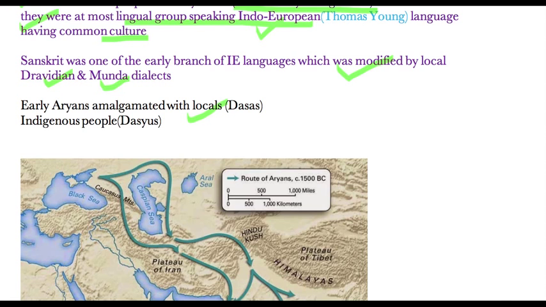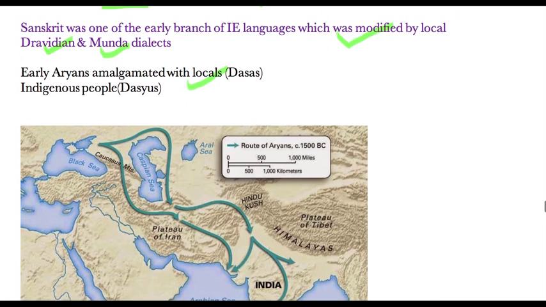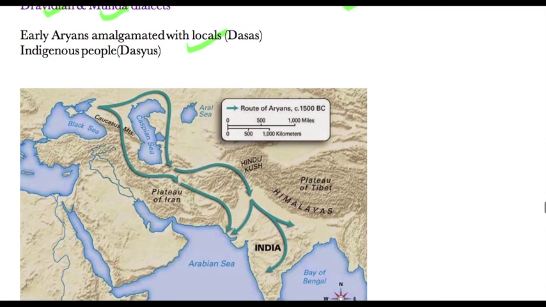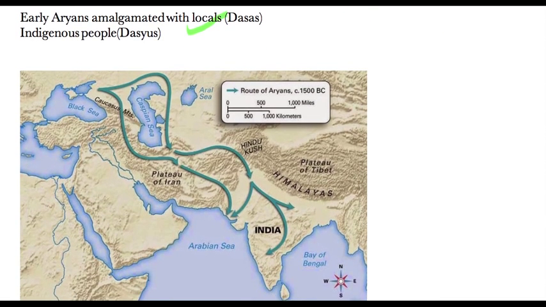When the later Aryans came in big numbers, they started calling them Dasas, while the indigenous people who were darker in skin color were called Dasyus. These are two very important terms, and you should remember what is meant by Dasas and Dasyus.